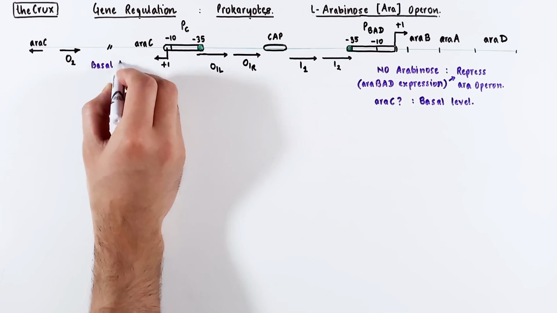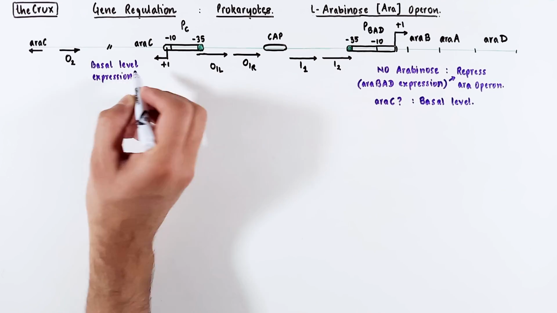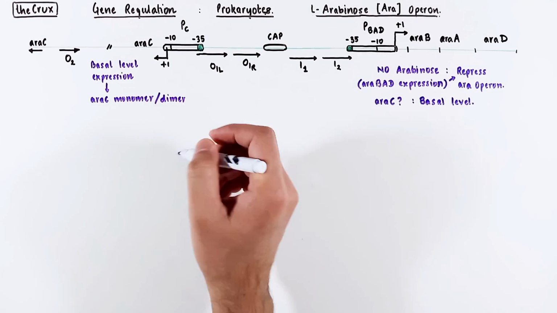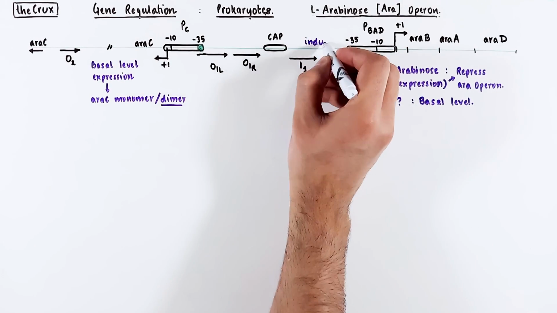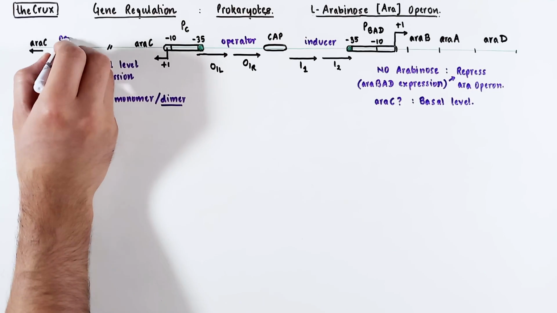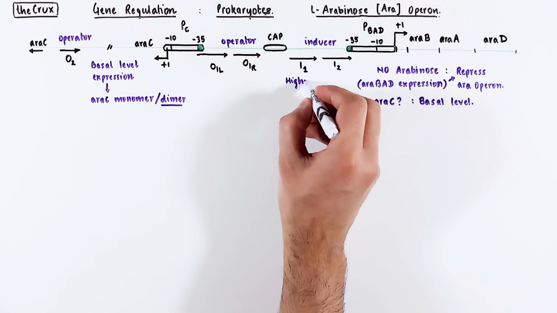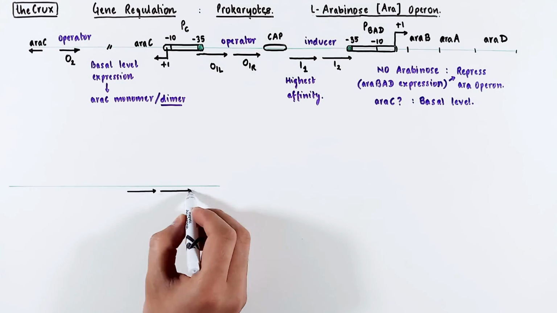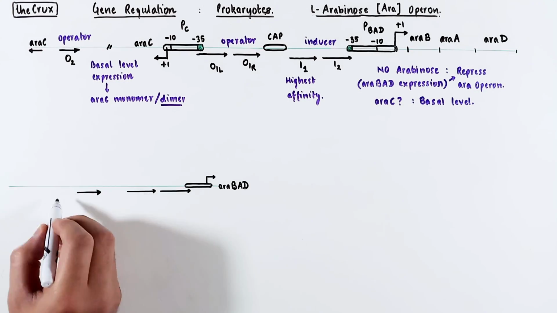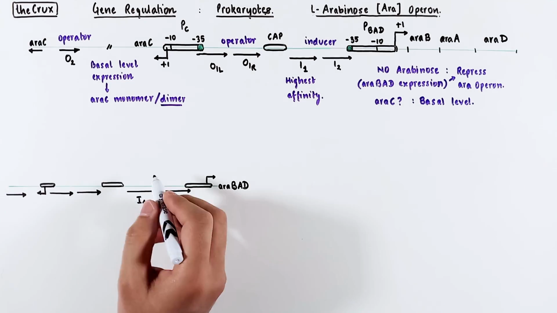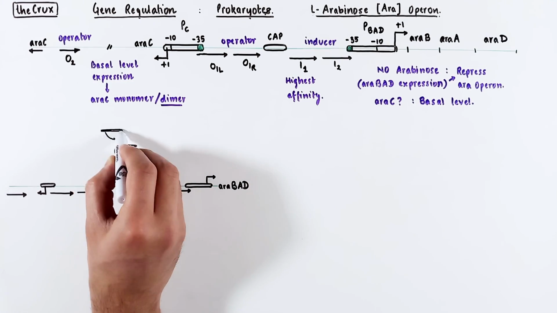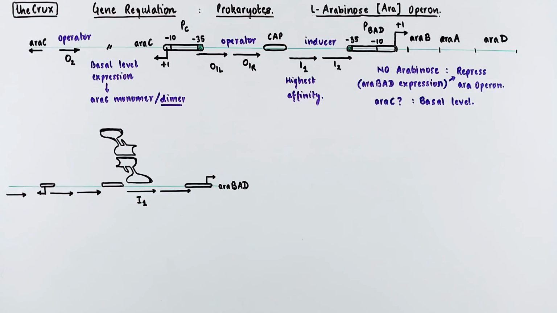So that basal level of expression generates the araC monomer, which forms the dimer. This dimer can bind the inducer and the operator sites. If you recall, a few minutes ago, we said that the I1 site is the most preferred site for araC to bind. So let's sketch out how things may look when the araC dimer binds to the I1 site. Now, keep in mind, I am assuming that the default binding of araC is probabilistically higher at the I1 site.